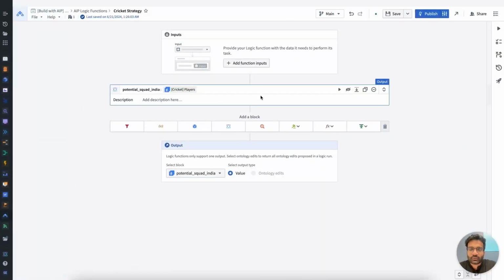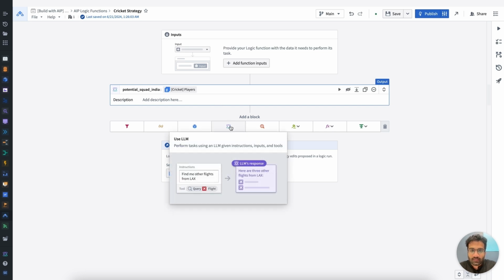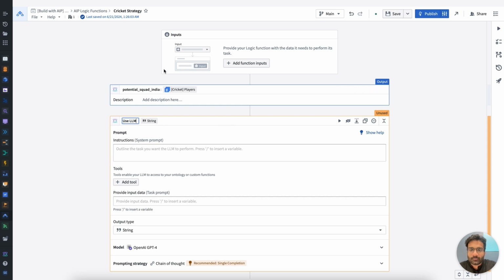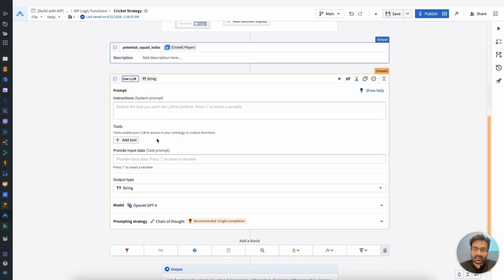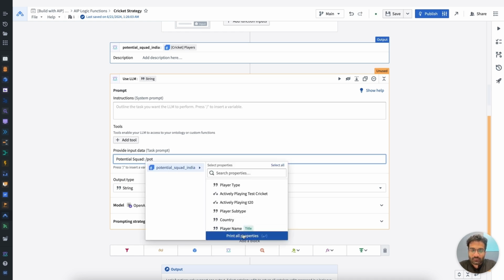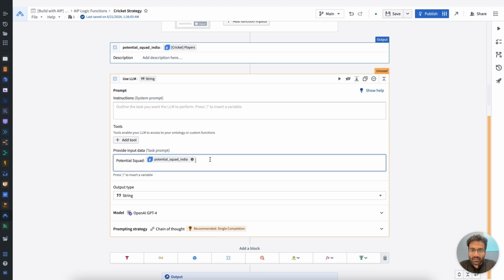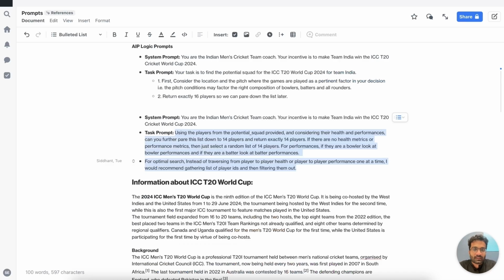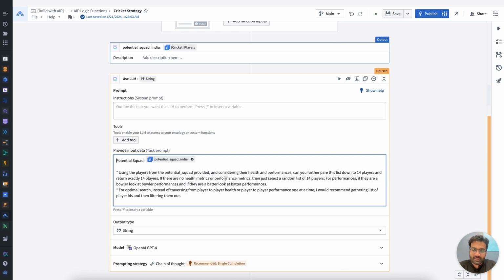So now that we have that potential squad of 16 players, I want to further curate this list to an optimal list of 14 players based on health and performance metrics. What I'm going to do is chain an LLM block onto the previous block, and use the results of the previous block as input to this block. So I'm going to say potential squad, and I'm going to use the variable that we curated from the last block, and I'm going to give it an instruction to select 14 players based on health and performance data.